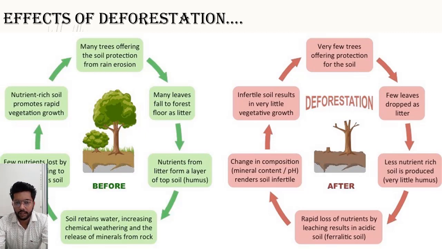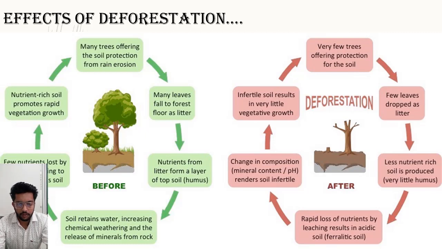The cutting down of forests, the cutting down of trees for personal use, for industrial use, for official use, this is all called deforestation. Here is a diagram given to you, in which the effects are shown: what is the condition before the deforestation, and what will be the condition after the deforestation. We will study before the deforestation first.